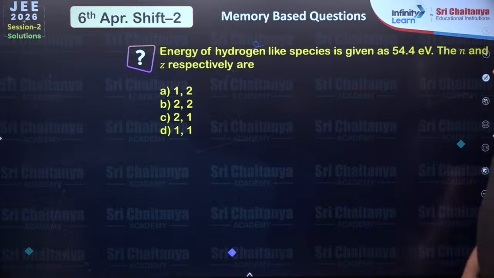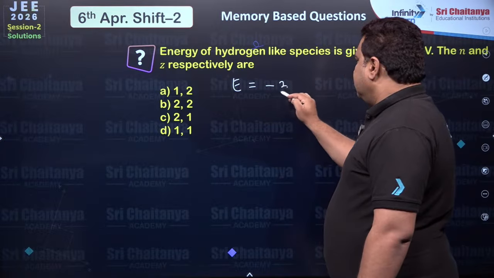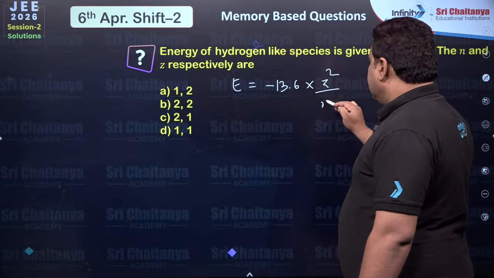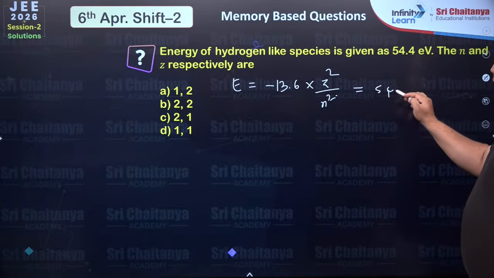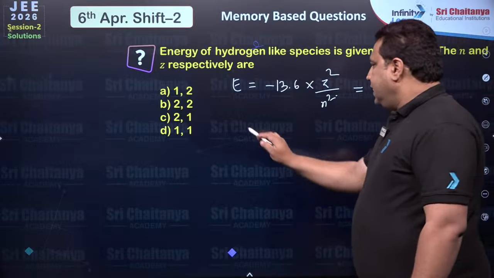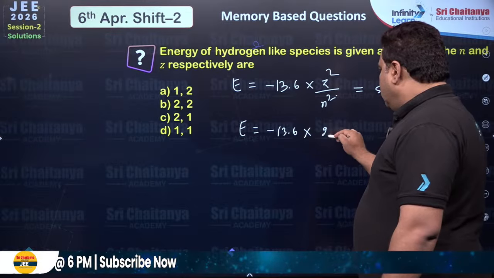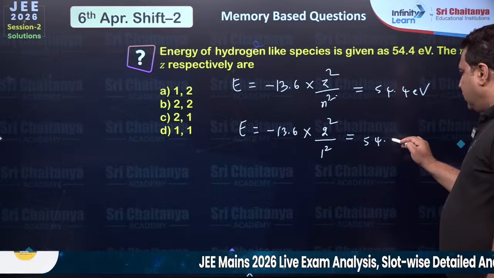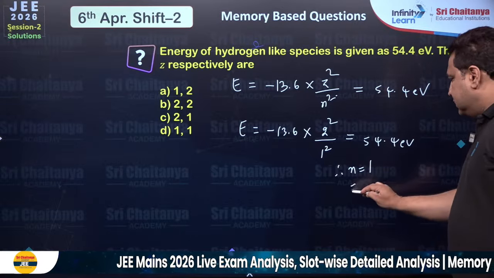Next, energy of hydrogen-like species. So we know that energy is equal to minus 13.6 into Z square upon N square, which is 54.4 electron volts. So everyone, if you take minus 13.6 into 2 square upon 1 square, then the answer will come as 54.4 electron volt. Therefore, N will be 1 and Z can be 2.